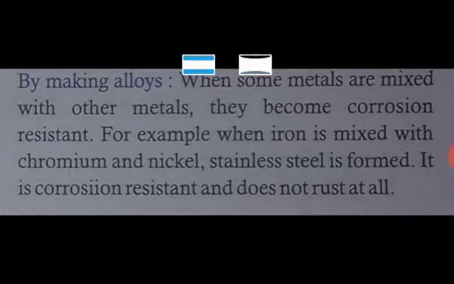And by making alloys. An alloy is a method of mixing one metal with another metal to make it resistant to corrosion. For example, iron is alloyed with chromium and nickel, and stainless steel, which is an alloy of iron, is formed. It is resistant to corrosion.